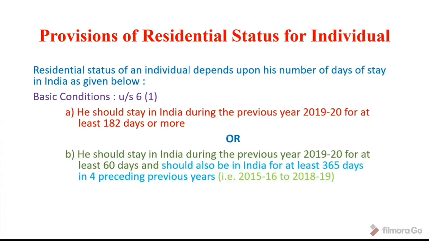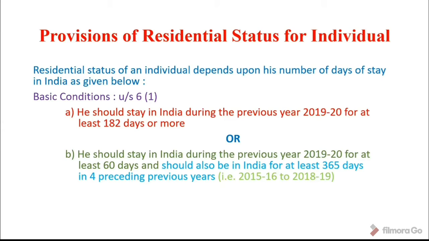Or he should stay in India during the previous year 2019-20 for at least 60 days and should also be in India for at least 365 days in 4 preceding previous years.